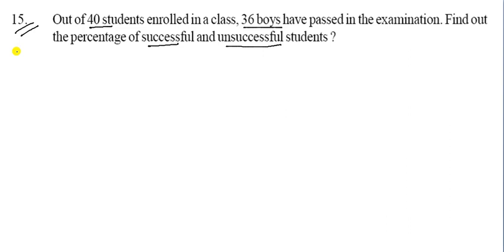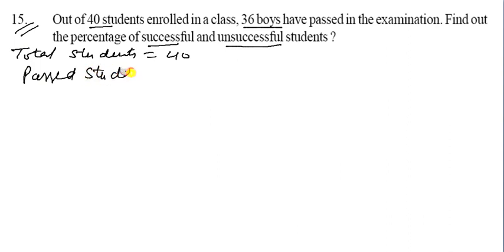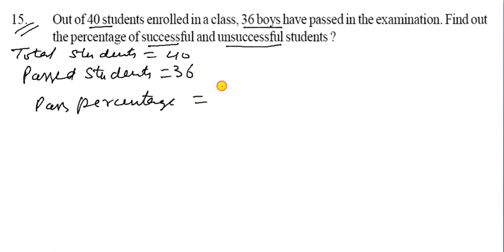Out of 40 students enrolled in a class, 36 boys, and total is 40 students, have passed in the examination. Find out the percent of the successful and unsuccessful students. Yes, let us see what will happen. So total number of students, you can write here, total students is equal to 40. That is the 36 boys passed. So you can say passed students, that is 36.